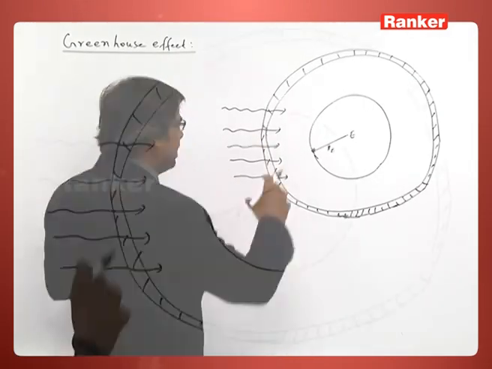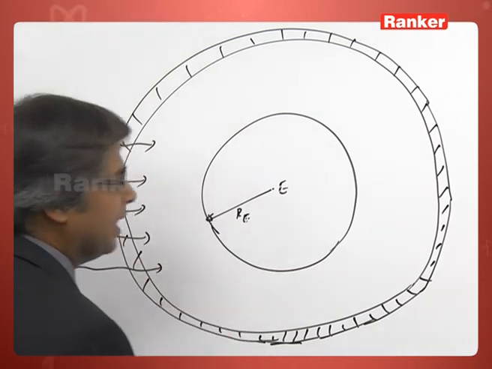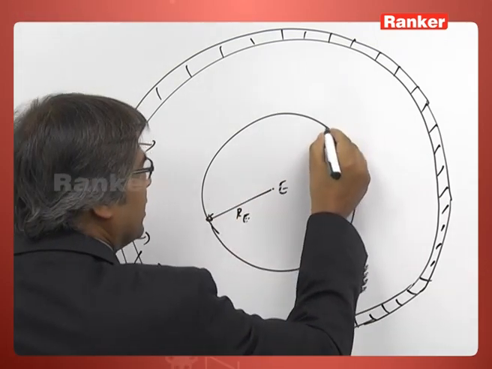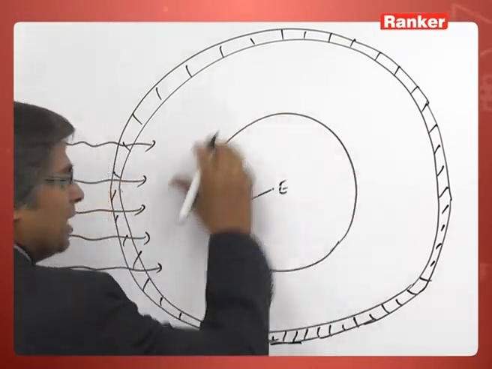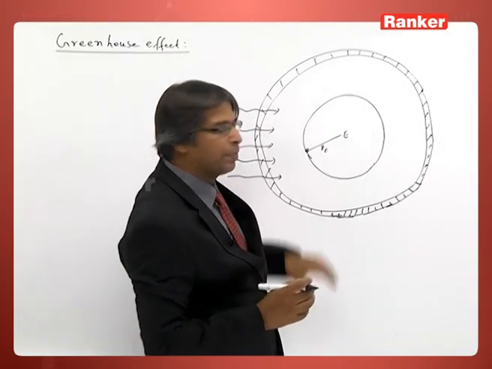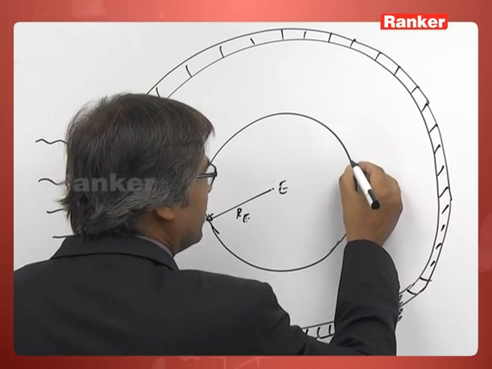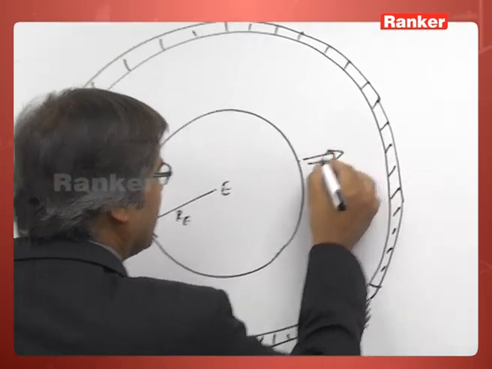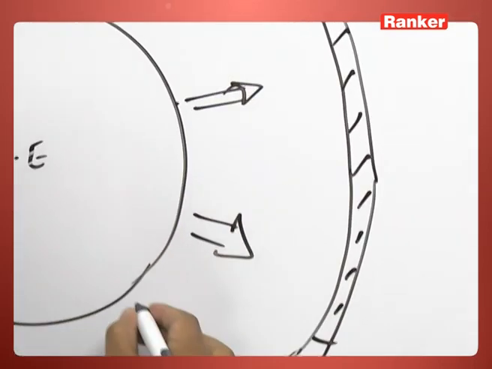Now, what happens? The earth absorbs the incoming radiation, and as characteristic of its own temperature, it also radiates energy. It emits radiation in all directions.